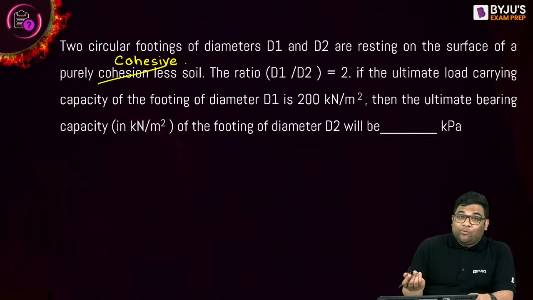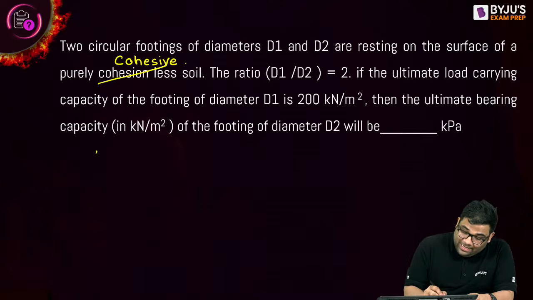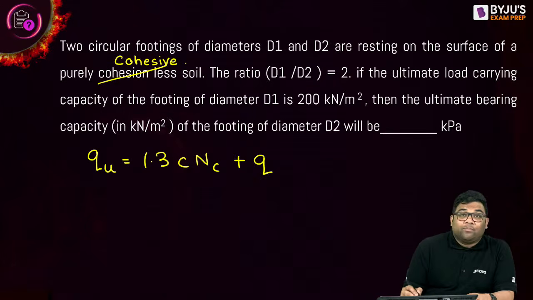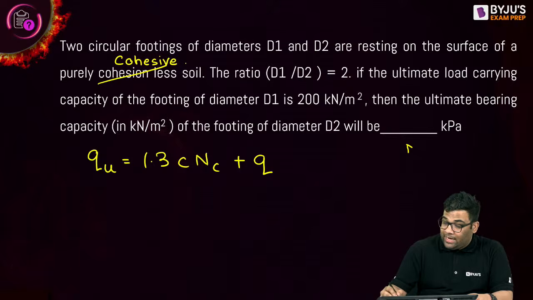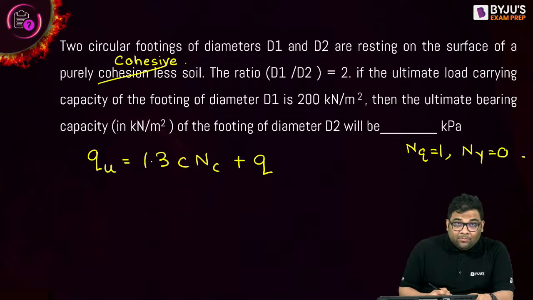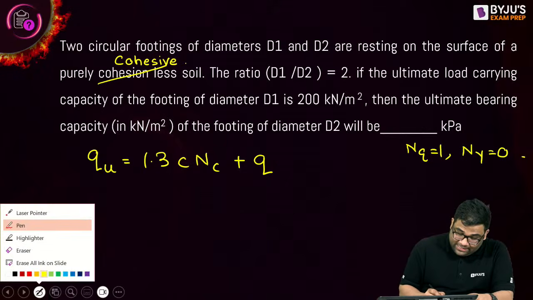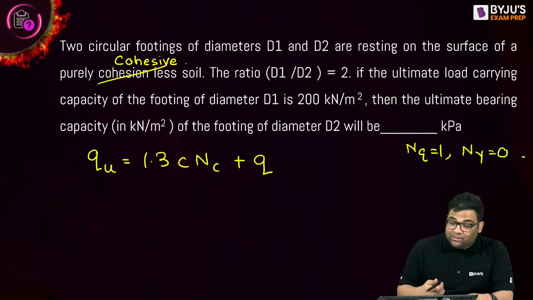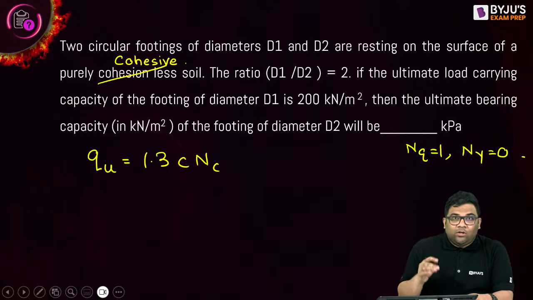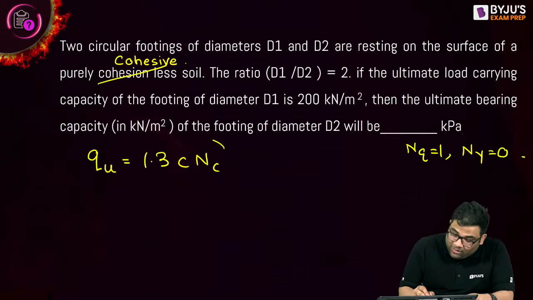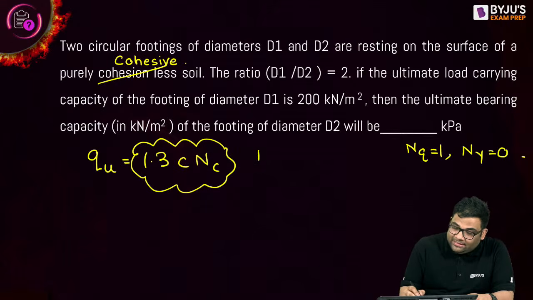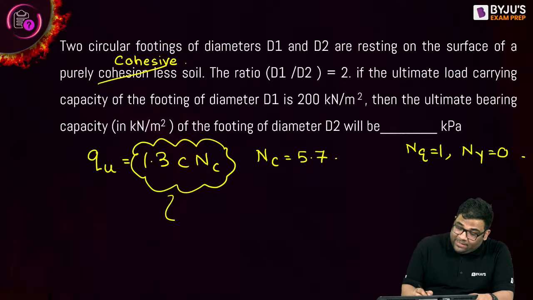See, if it is purely cohesive, then the ultimate bearing capacity will be 1.3 CNC plus Q, because NQ is 1 for purely cohesive and N gamma is 0. So this will be the term, right? And it is placed on the ground, which means Q, gamma DF, is 0. That means it is 1.3 CNC, and NC is 5.7.